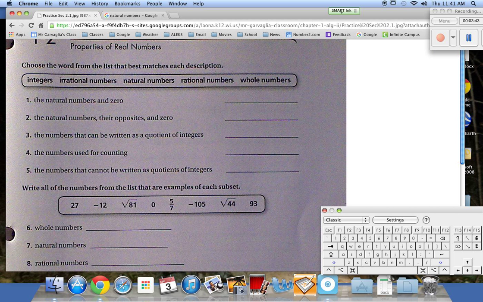Guys, pay attention. Irrational numbers. What are irrational numbers? Irrational numbers is like pi. Pi continues on forever and never repeats itself. First one up there? No, the natural numbers and 0. What are natural numbers and 0? Whole numbers. We could write that in there too, I suppose.